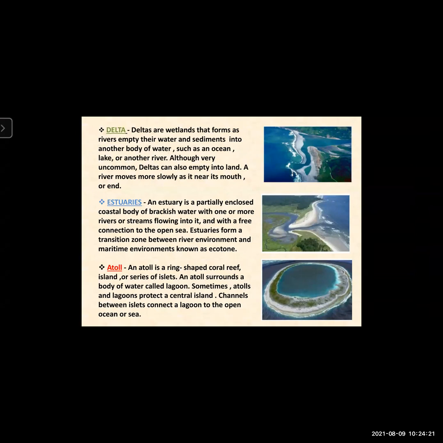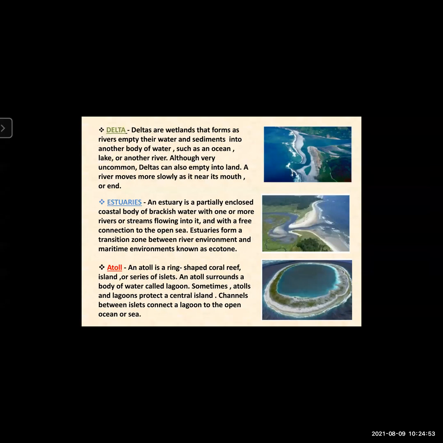Okay, and the sediments, the minerals which are deposited into the water body are called delta, such as ocean, lake, or another river. Although very uncommon, deltas can also empty into land. So deltas are basically wetlands that form as rivers empty their waters and sediments into another body of water.